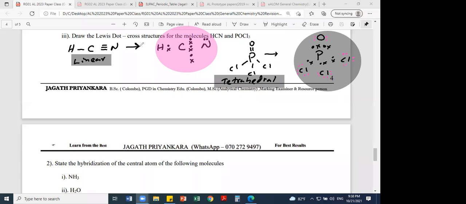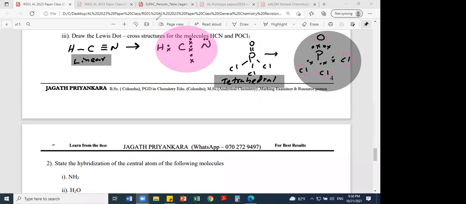Actually, there are some rules when you draw the Lewis structure. I'll give some short notes on the Lewis structure because this is a very important part in the paper. The structure is a compulsory question. If you draw the Lewis structure without lone pairs, 0 marks. If you draw the dot and cross diagram without lone pairs, 0 marks. If you draw the Lewis dot diagram without lone pairs, also 0 marks.